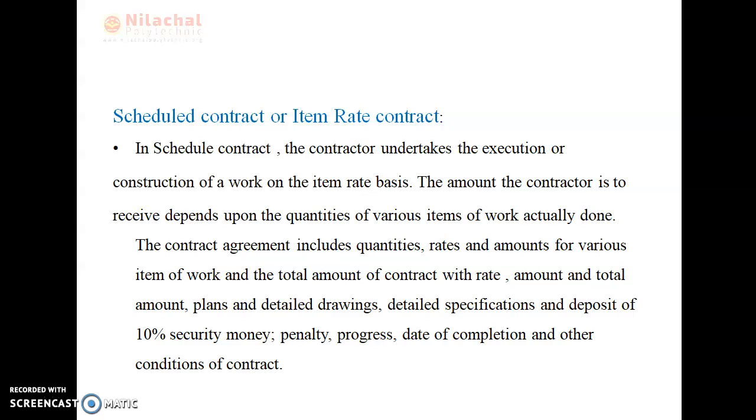So in this case, normally the payment to the contractor is made by detailed measurement of different items of work actually done by the contractor. The system is used for all work. An item rate contract may also be a percentage above or below the printed schedule of rates of the department. So this contract has some conditions of contract.